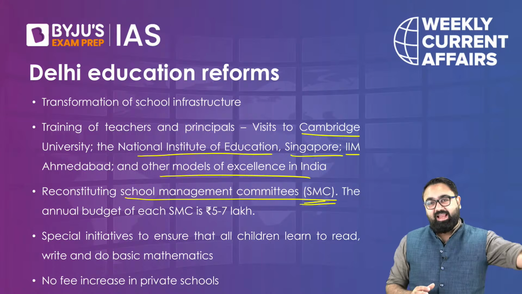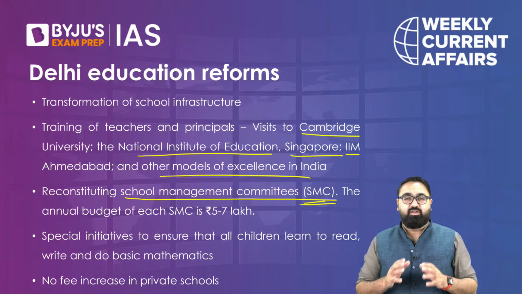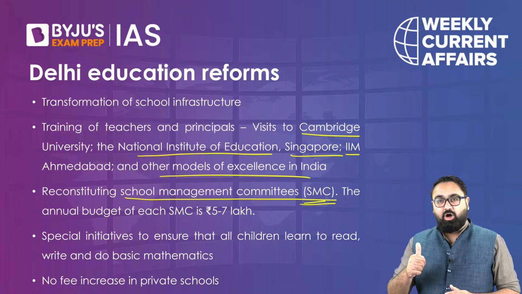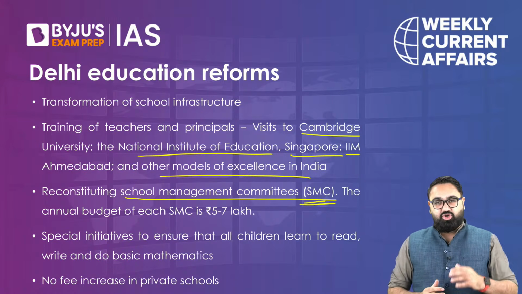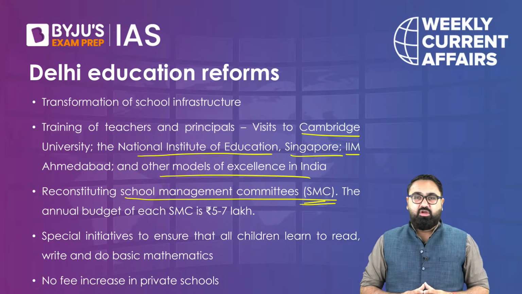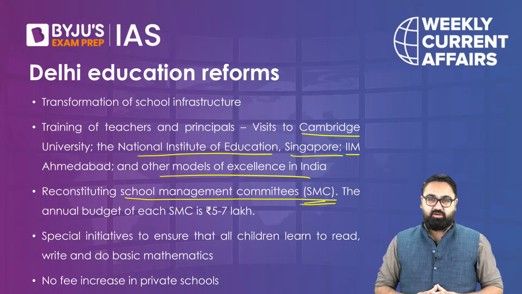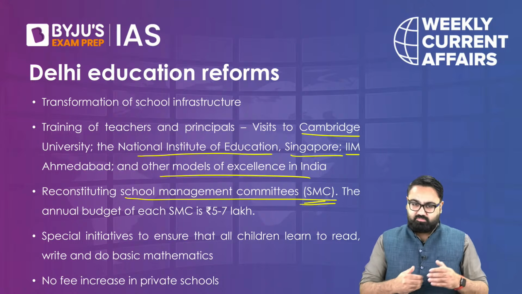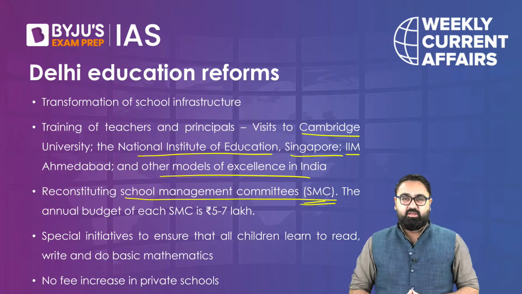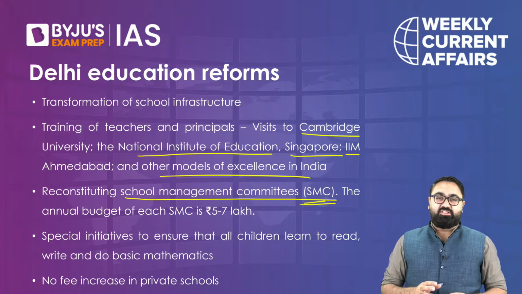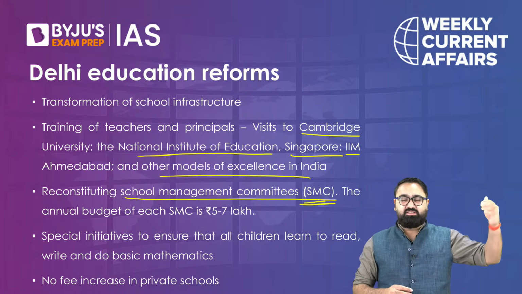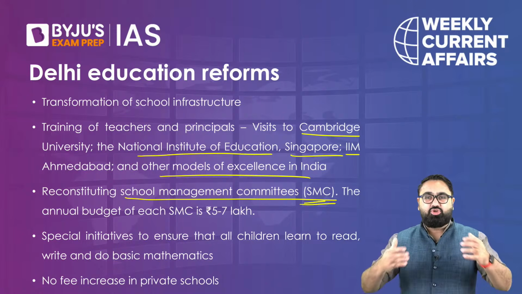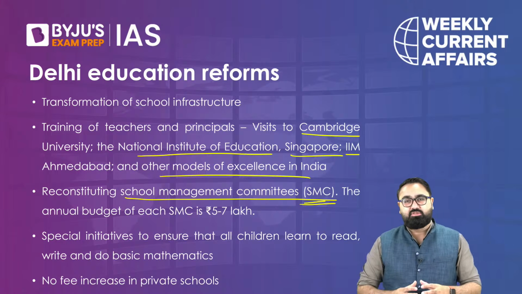While that is the highlight of the law, you have to understand there are various other provisions in the law as well. The law also talks about how the schools will function, what should be the ideal student-teacher ratio, what should be the school infrastructure, etc. The same law also talks about something called the SMC, the School Management Committees. These will be committees that would have representation from the school side, the teachers, the principals, and also from the side of the parents whose kids are studying in these schools.